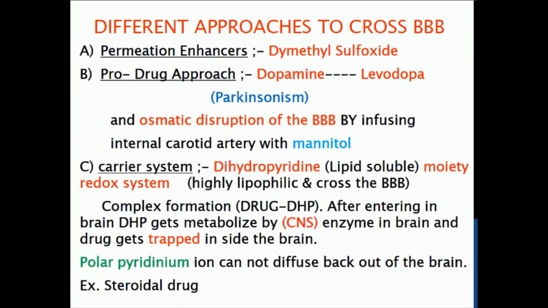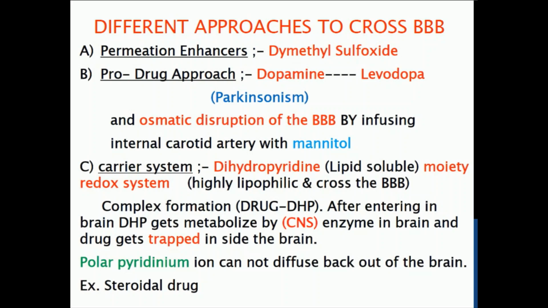Now here, which type of drug can cross the barrier? If the drug is lipophilic, fine, but if the drug is hydrophilic, how can we deliver this hydrophilic drug to the brain for the treatment of brain disease? Suppose, for example, in Parkinson disease, the dopamine level decreases. So to increase the dopamine level, there is a need to supply dopamine to the brain, but dopamine is hydrophilic in character, so dopamine cannot cross the BBB.